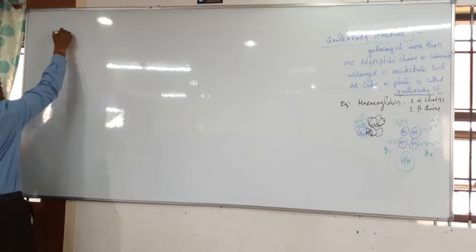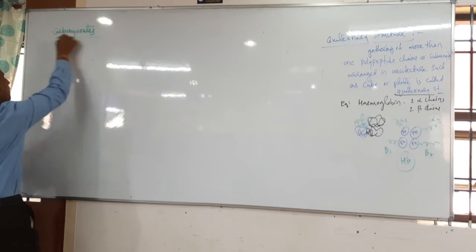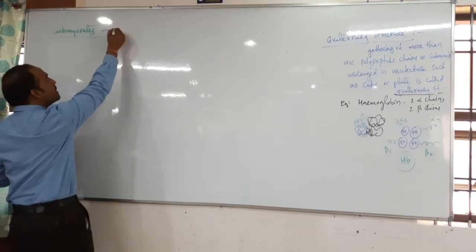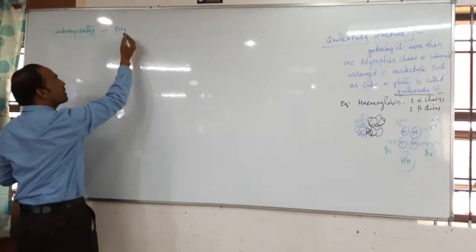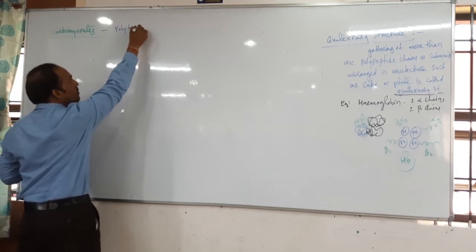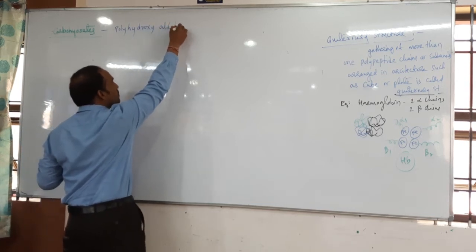Carbohydrates. What are carbohydrates? Carbohydrates are called polyhydroxy aldehydes or ketones.